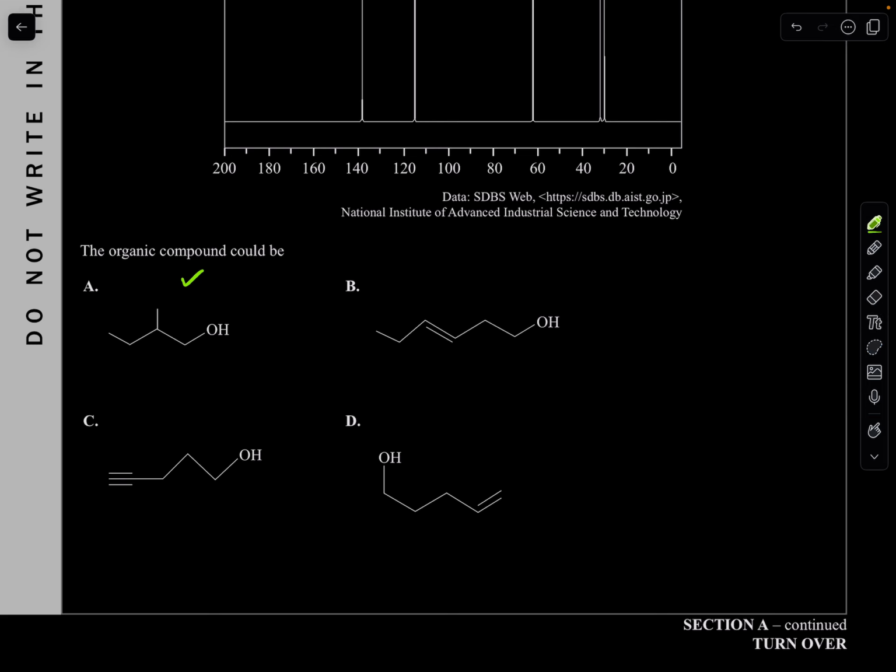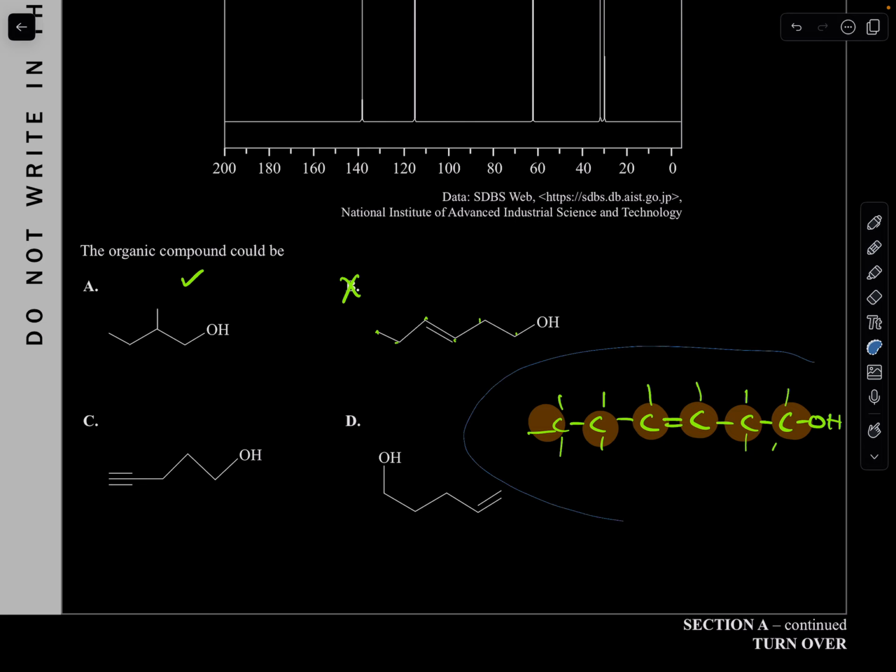So this one here. So we have C, C, C, C, double bond C. So 1, 2, 3, 4, 5, 6, and an OH. Let's see if there's symmetry here. Looks like there is no symmetry here. So it's going to be 1, 2, 3, 4, 5, 6. 6 carbon environments, rubbish. Take me out. It's supposed to only have 5.